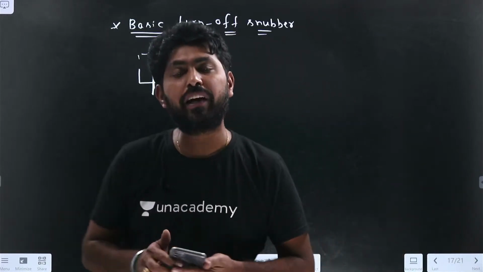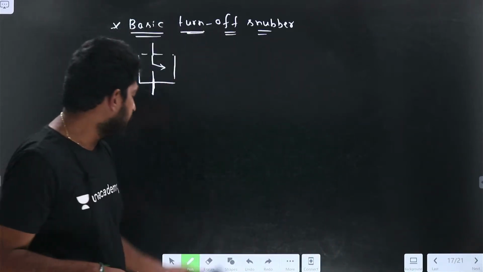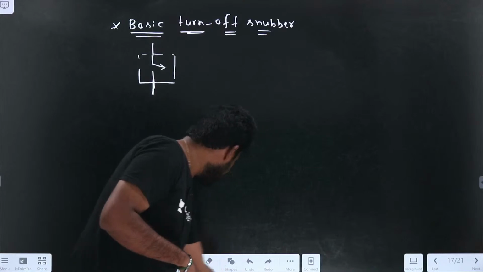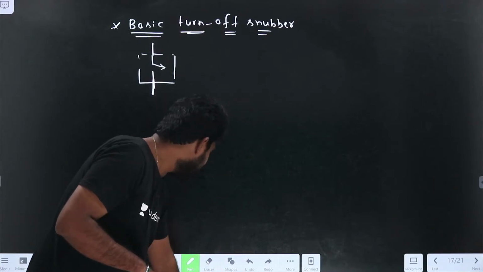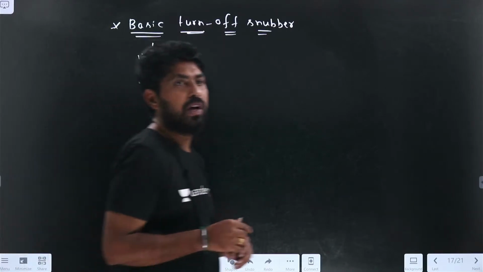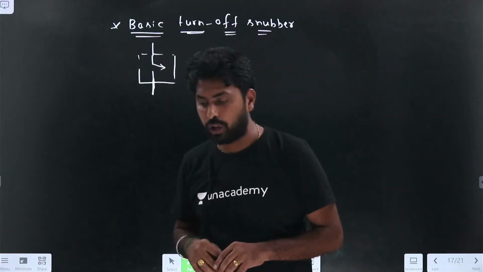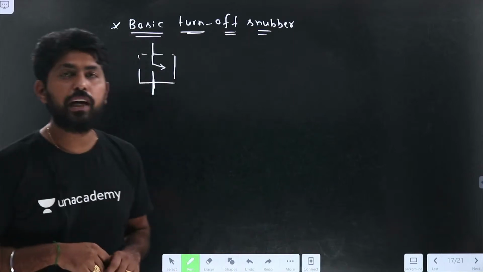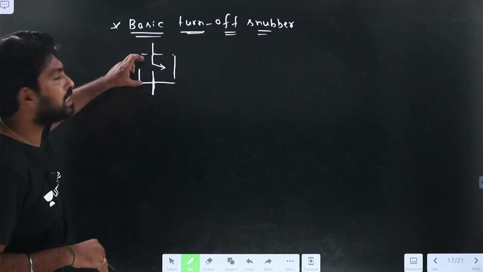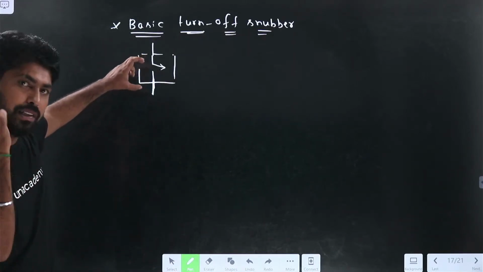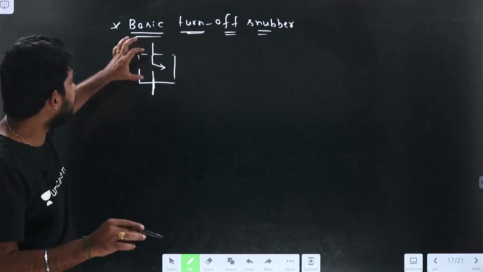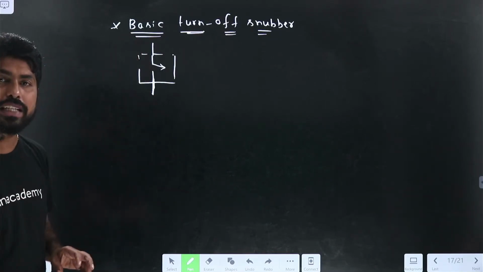When you connect the inductance as a load for this switch, what happens? Because of the inductance, there is a chance of getting a high voltage across the switch, which can damage the device.